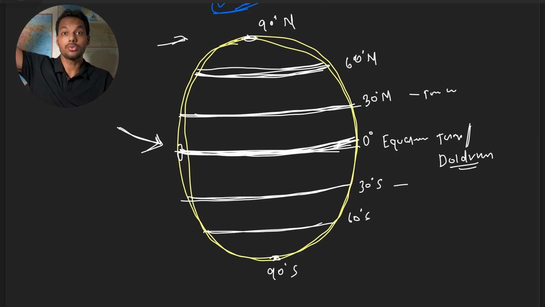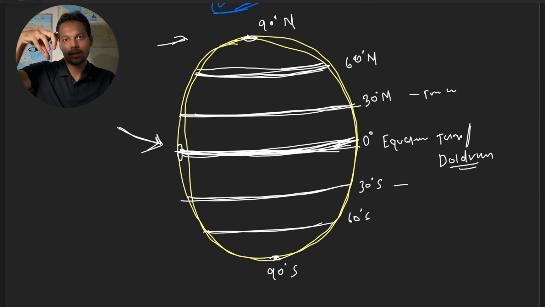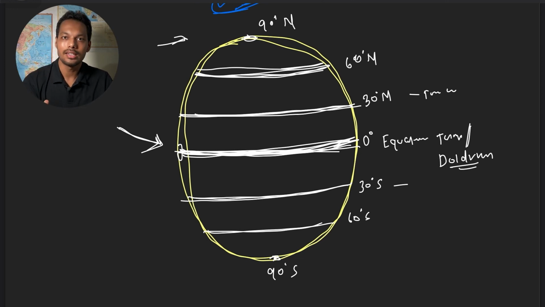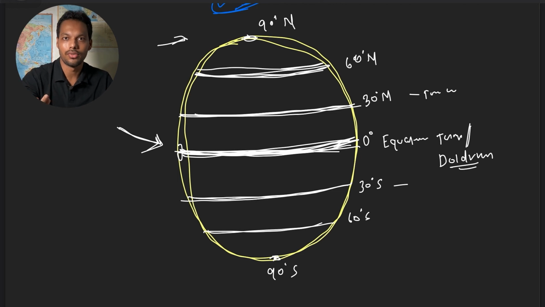What happens to that upward air? As it is a low pressure belt, low pressure is created here. Remember, air or wind always moves from a high pressure area to a low pressure area. If you do not have anything to give someone, you cannot give anything. But if you find a beggar, you want to give them something, because you are at a higher position. Like that, water moves from higher potential to lower potential, and air moves from higher pressure to lower pressure.